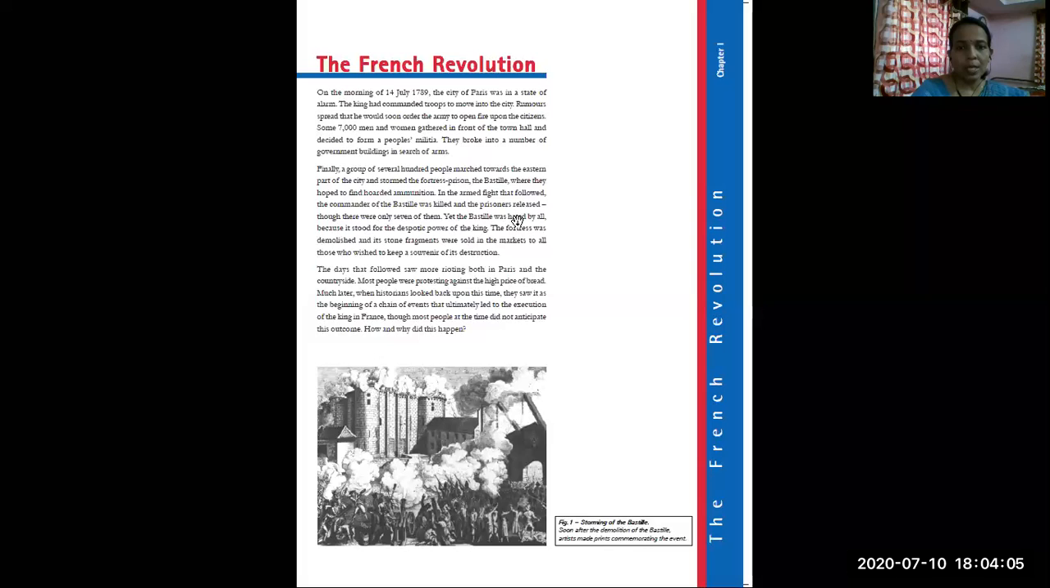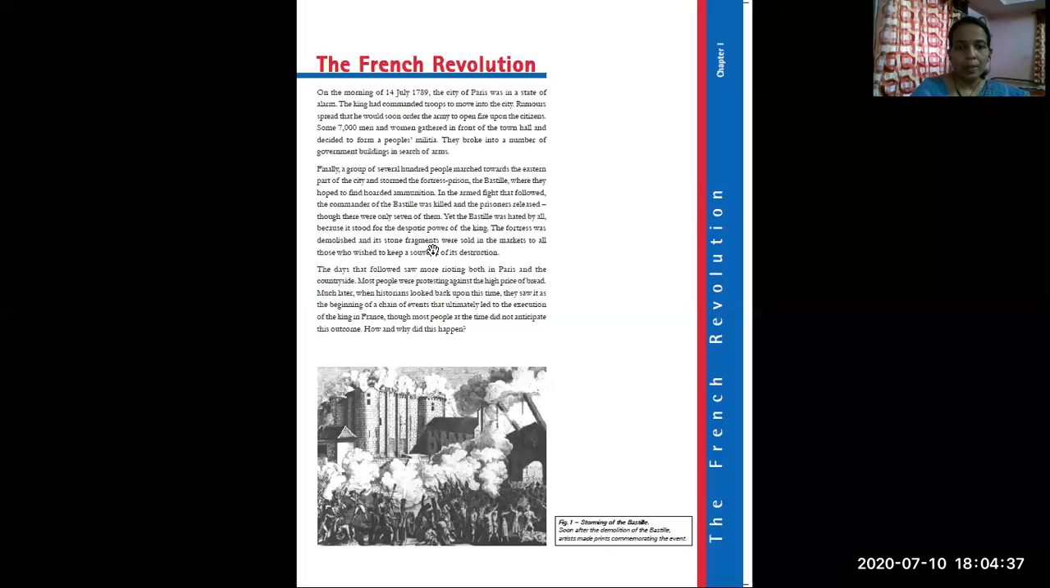Yet the Bastille was hated by all. The Bastille, the place, was hated by the people because it stood for the despotic power of the king. The fortress was demolished. The prison was demolished, destroyed by these people, and its stone fragments were sold.